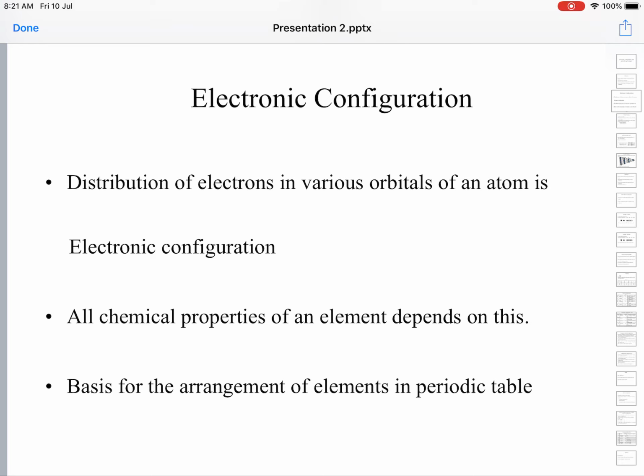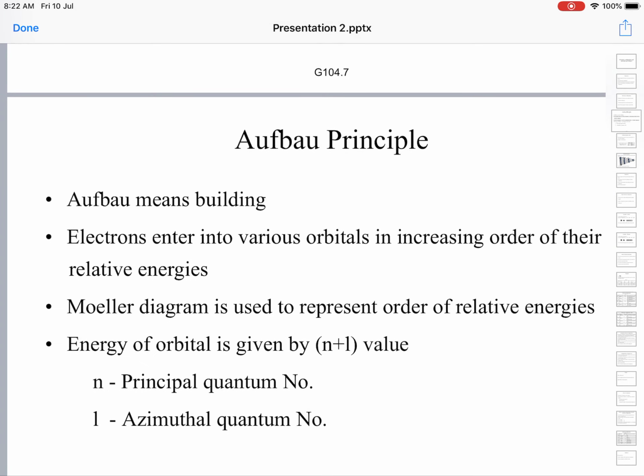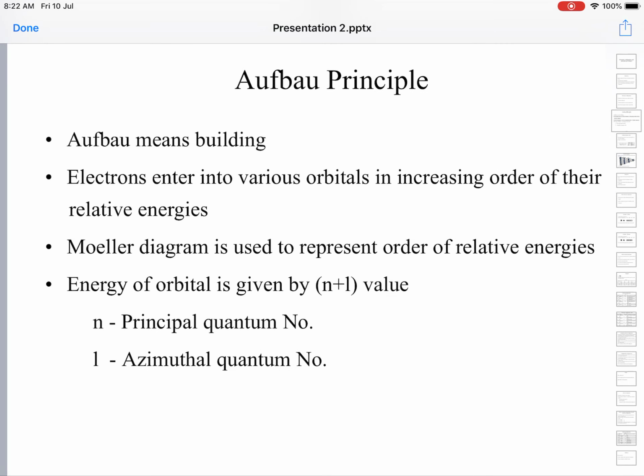Besides, arrangement of elements in the periodic table is also done based on the electronic configuration itself. So there are three principles based on which the electrons are distributed into various atomic orbitals.